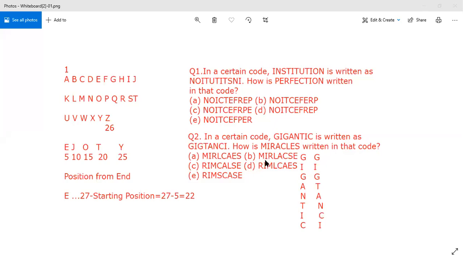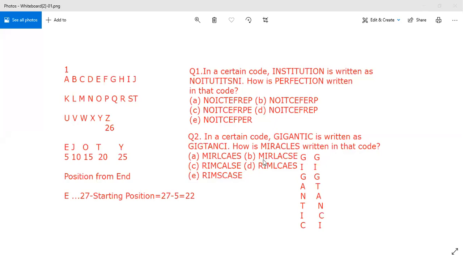In the same way, for MIRACLE the answer could start with MIR. If they reversed GIG, then MIR becomes RIM. Instead of ACL, I should write LAC, and I reverse the last two characters, ES, so it becomes SE. But LAC is not in any of the options starting with RIM. So the answer is B.